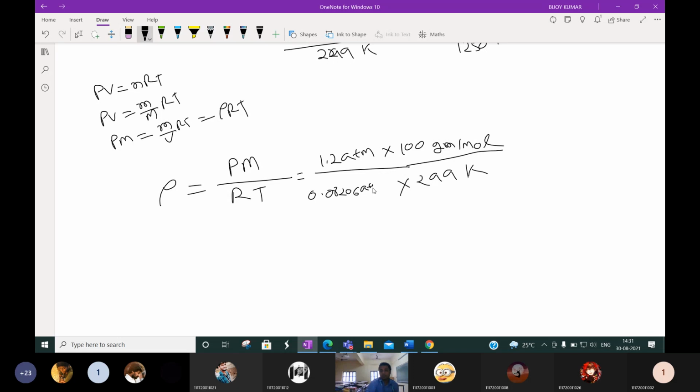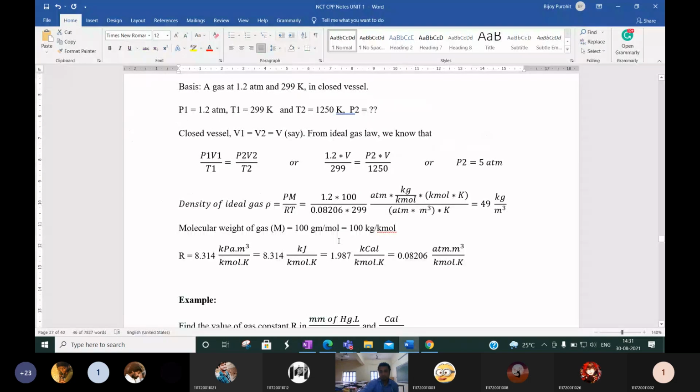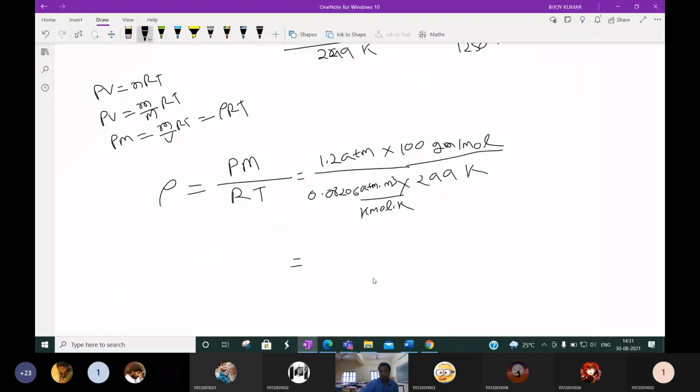The unit is atmosphere into meter cube by kilomole into Kelvin. Okay, so four numerical values are there, you can get any value. The answer will be, we multiply 49, but what is the unit?